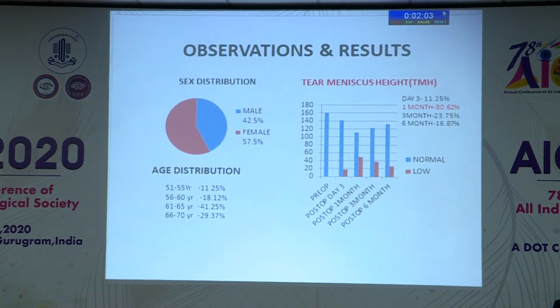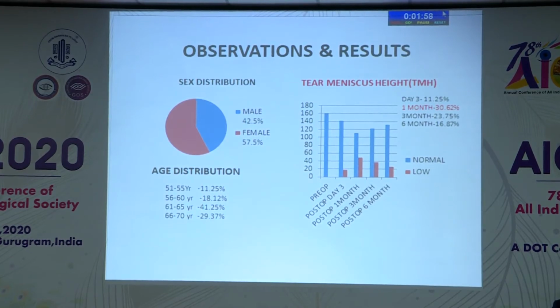Now coming to observation and results, the sex distribution was male 42.5% and female 57.5%, and the 61 to 65 age group was the most prevalent, at 41.25%. Now coming to tear meniscus height, it was found low, less than 0.1 mm, in 30.62% of cases at 1 month, 23.75% at 3 months follow up, and 16.87% at 6 months.